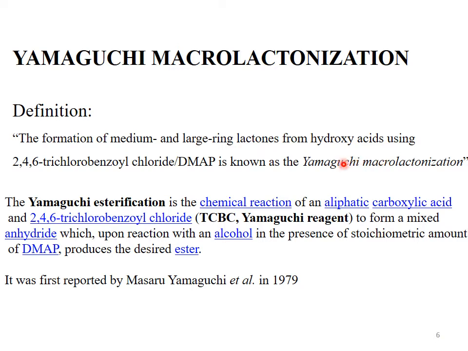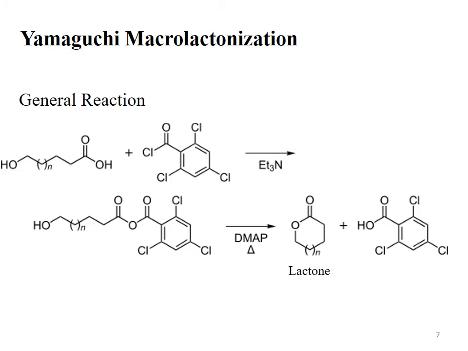DMAP and 2,4,6-trichlorobenzoyl chloride are the reagents used during the Yamaguchi esterification or Yamaguchi macrolactonization reaction. This is the general reaction which describes the Yamaguchi macrolactonization, or we can say Yamaguchi esterification.